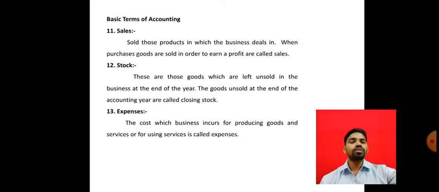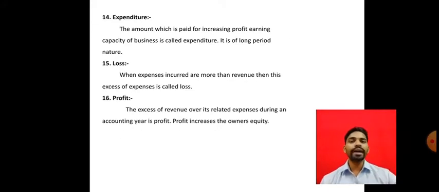Next, what is expenditure? Expenditure means the amount which is paid for increasing the profit earning capacity of the business. It is of long period nature.